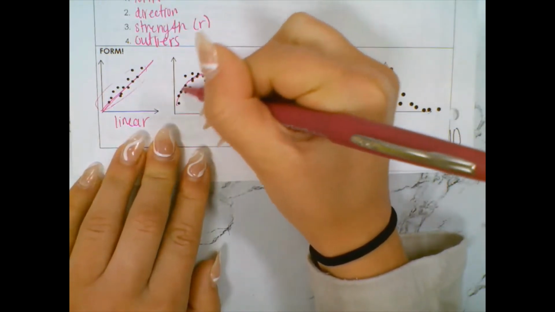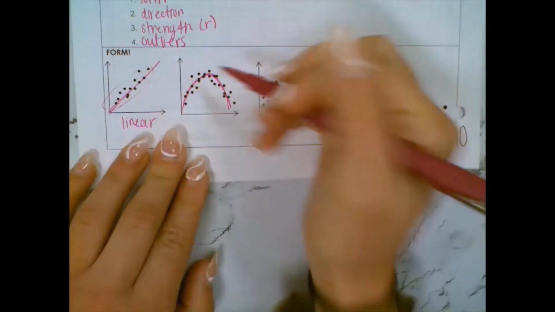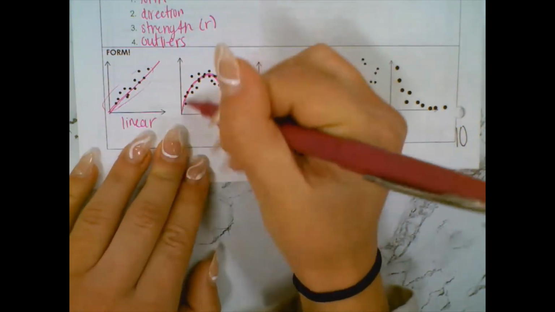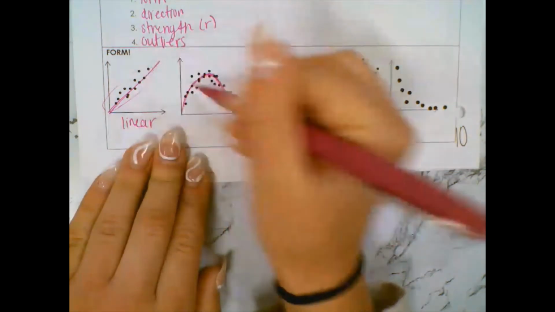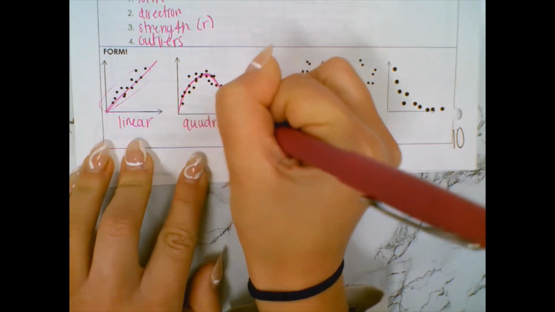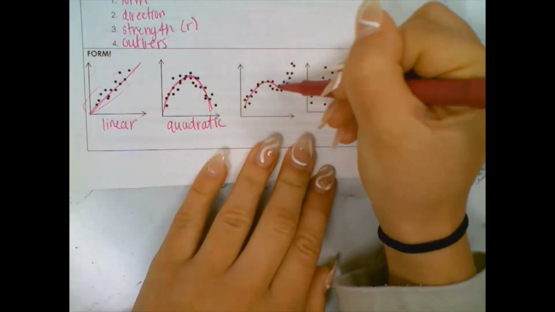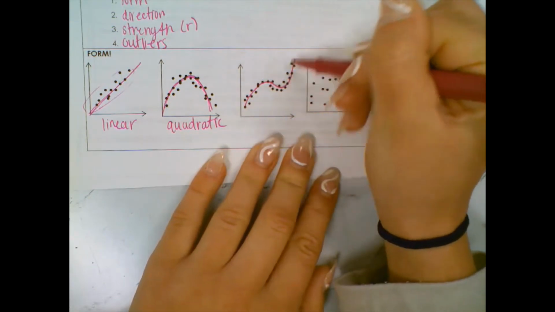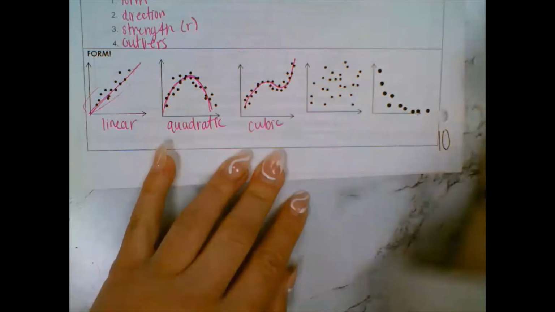Now, we haven't gotten into these yet, but this is called a quadratic shape. Even though it's not a perfect quadratic, it's taking the form of a quadratic, so that's what we would call it, quadratic, a U shape. Here, it's not perfect, but this curve where we go up, dip, and back up, this is called cubic in form. So again, not perfect, but that's the shape.